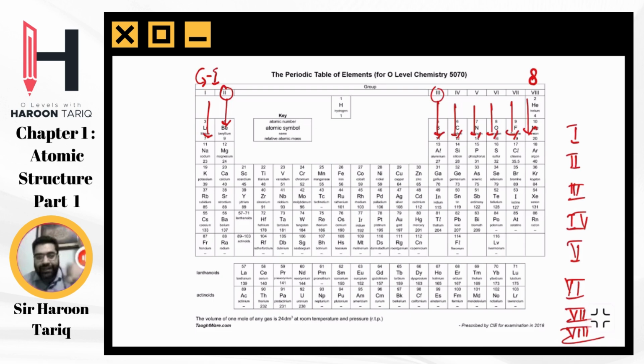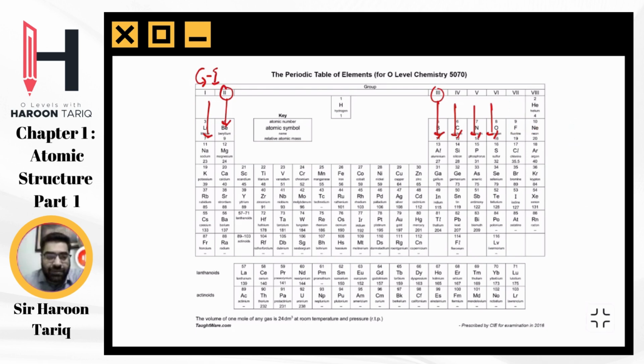Most of our focus in today's lesson would not be related to groups or periods. That would be our focus in tomorrow's lesson. In today's lesson, our focus would be on the mass number and the proton number, the number of neutrons.